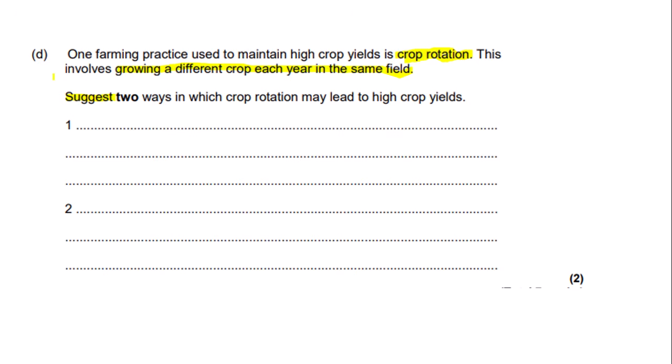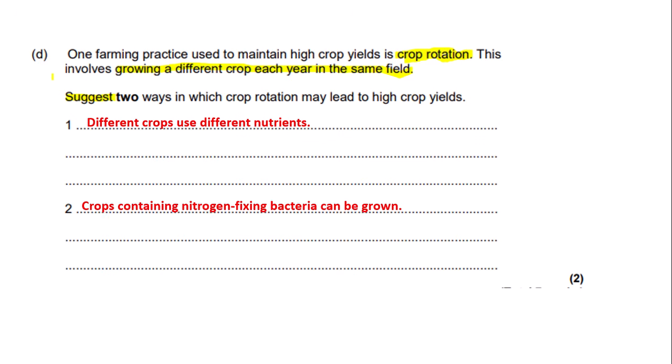As this is a suggest question, it requires your own ideas or your own knowledge applications. So as you're growing different crops, this means that different crops have different nutrient requirements, which would be beneficial. So different crops use different nutrients. Obviously, you don't need to explain your answer as the question doesn't say explain. And the second point I put is that crops containing nitrogen-fixing bacteria can be grown. This is essential as this is the first step in producing nitrates.